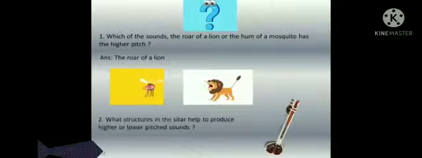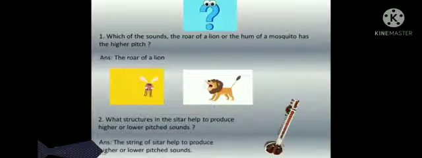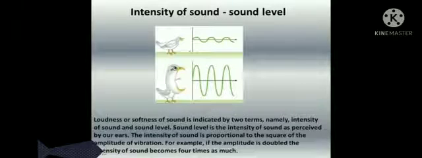Which of the sounds, the roar of a lion or the hum of a mosquito, has the higher pitch? Yes, the hum of a mosquito is higher. Now, what structure in the sitar helps to produce higher or lower pitched sound? Yes, the answer is the string of the sitar helps to produce higher or lower pitched sound.